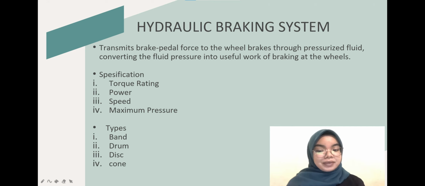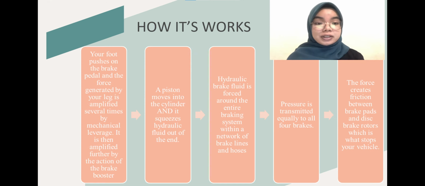Second is drum. A drum brake presses against a spinning surface. They are often used on automobile rear wheels. The third one is disc brakes, which have brake pads, a caliper and a rotor. And the last one is cone brakes, which consist of a cup and cone that is lined with heat and wear-resistant friction materials. Next I will explain how the hydraulic braking system actually works.